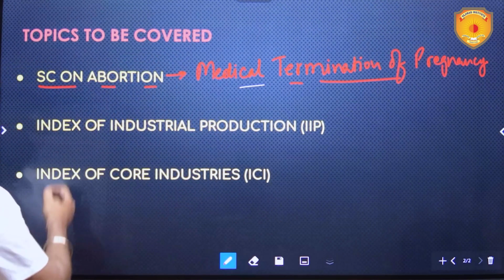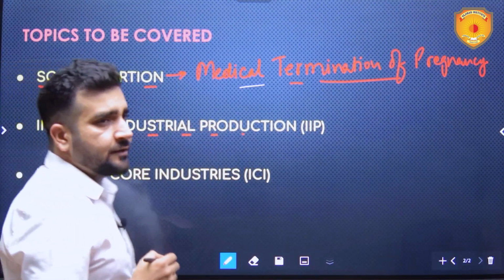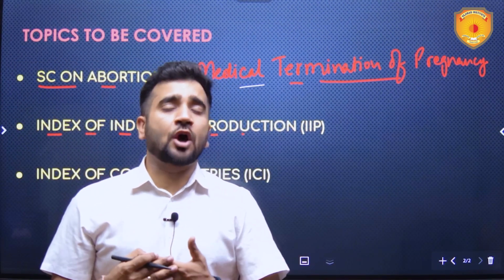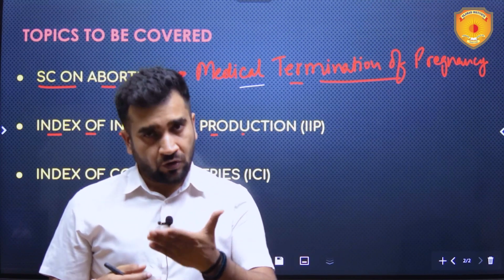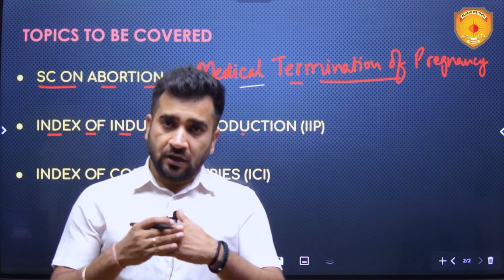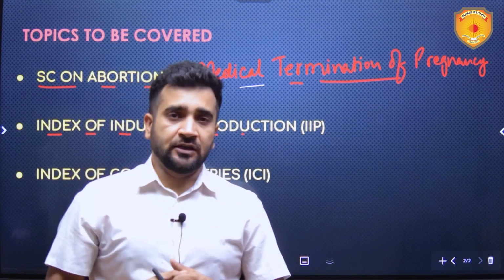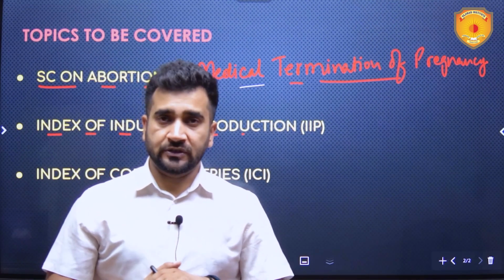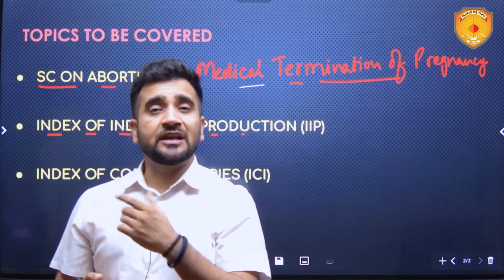Then next topic which we are going to see is Index of Industrial Production, IIP. Now the figures of IIP for August 2023 have been released, and good news is that industrial activity for the month of August 2023 has increased. It has increased by around 10%. You might be thinking data of August being released in October.